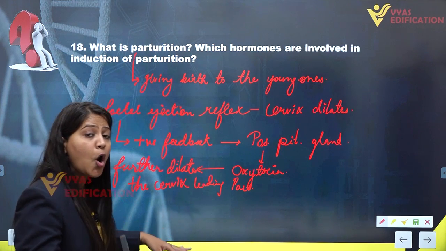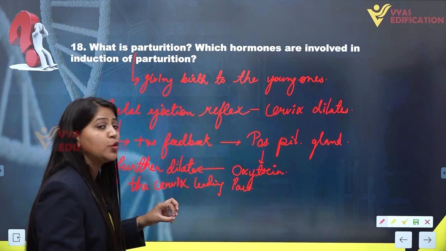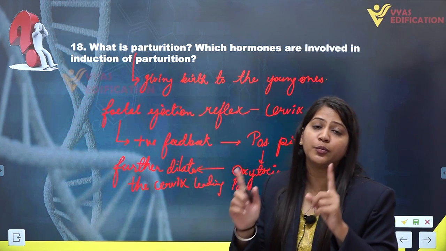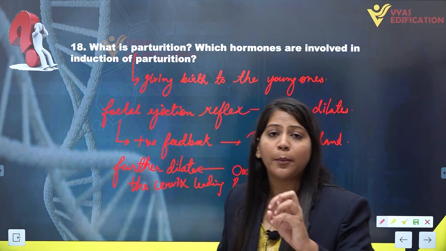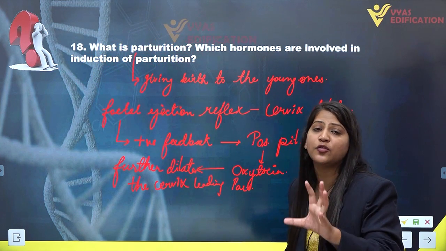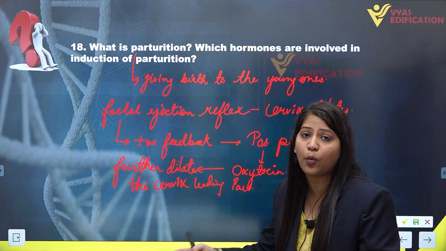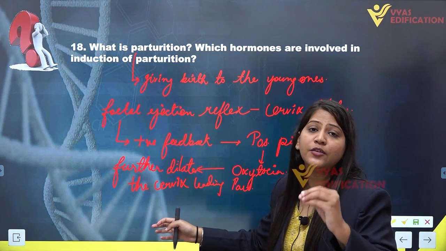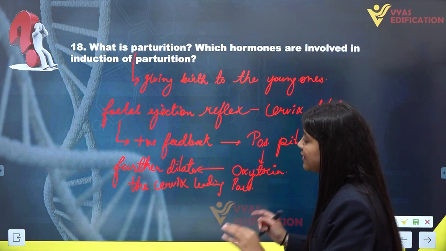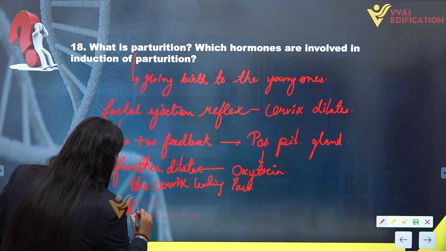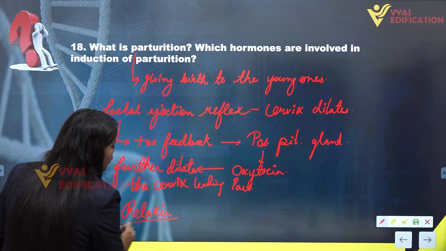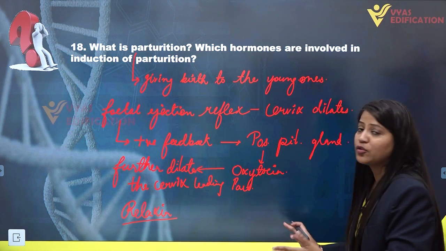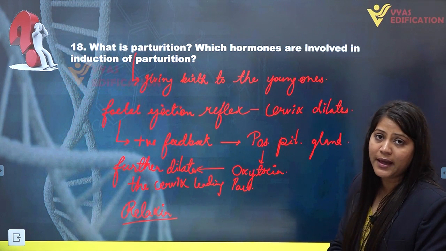Now, there is another hormone known as relaxin, which is produced by the corpus luteum in the ovary at the end of the pregnancy. This relaxin hormone dilates the pelvic wall, the pelvic region as well as the cervix, resulting in the parturition process. So these two hormones, oxytocin and relaxin, are involved in the induction of parturition, and this is how parturition takes place inside the female.